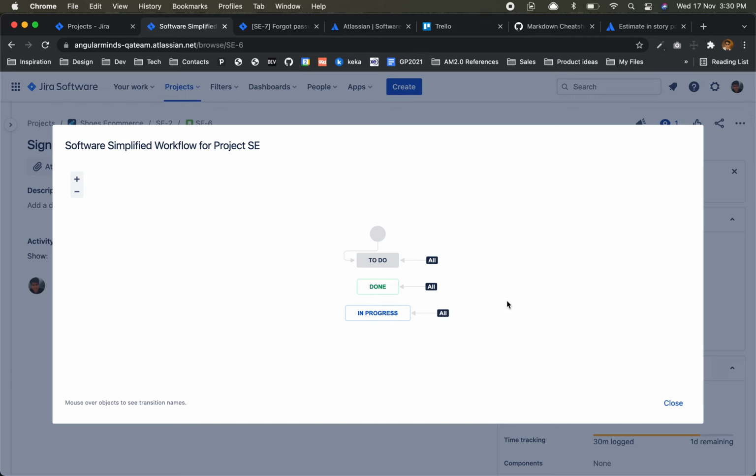This is not restricted. The one which we saw earlier was restricted. There was nowhere this all was written, right? So you have to go step by step only. We'll try to design this workflow as well.